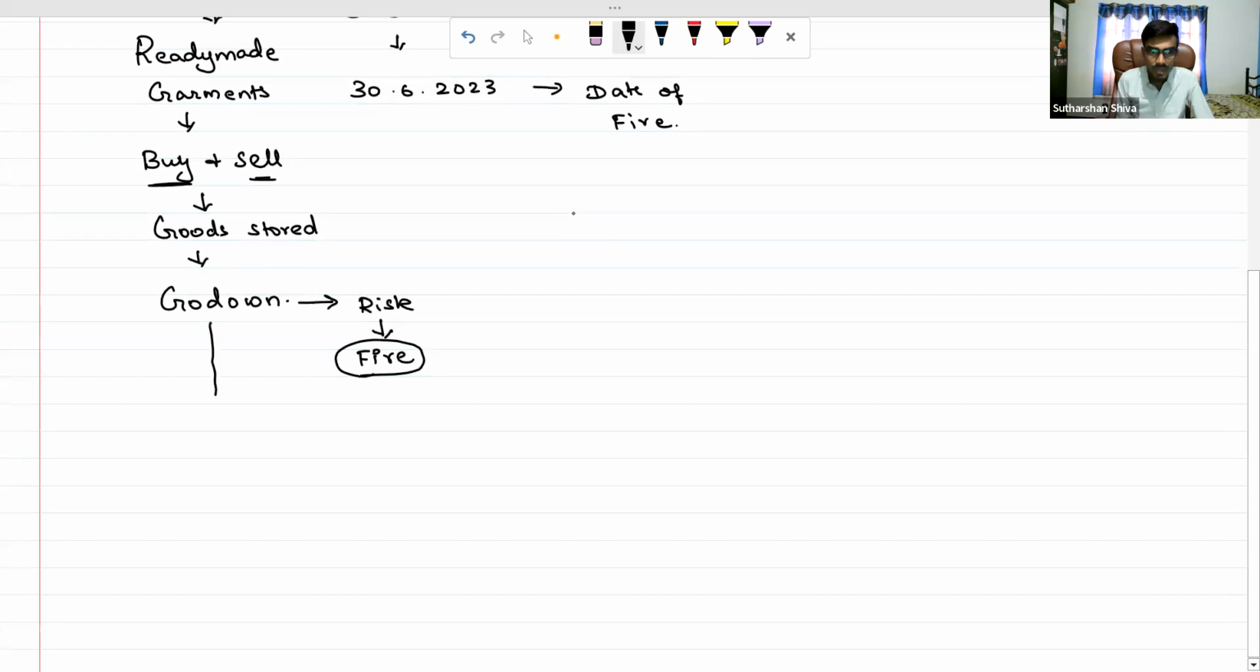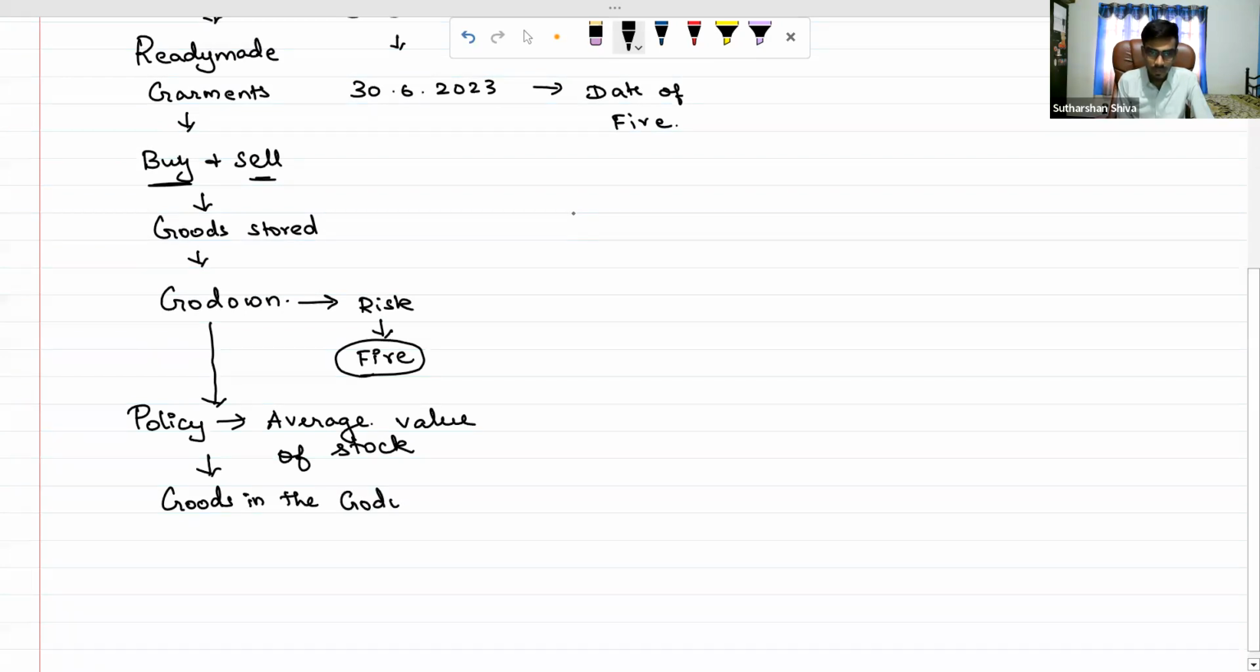So to insure this, he will take a policy based on average stock level. What? Average value of the stock. Based on the average value of the stock, he will take a policy on the goods in the godown.